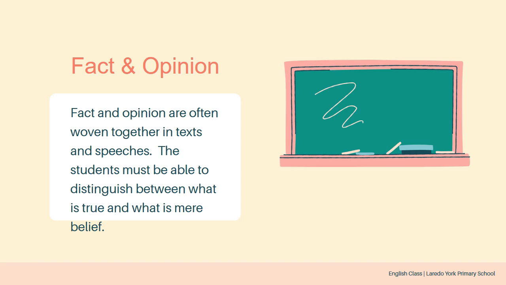Whatever is true is fact. In other words, fact is always a truth. It may be a universal truth. I will say that Earth revolves around the sun. And opinion is a mere belief. It may be personal. It may be my opinion. It may be your opinion. It's not necessarily true always.